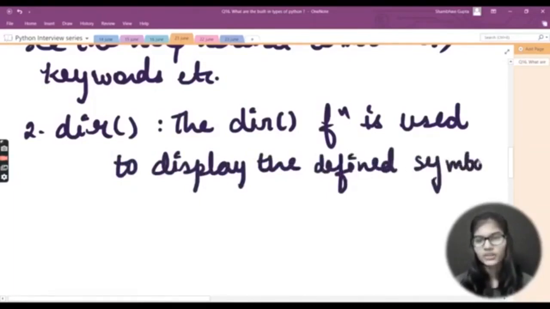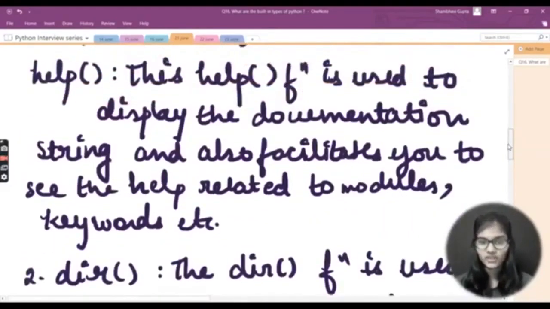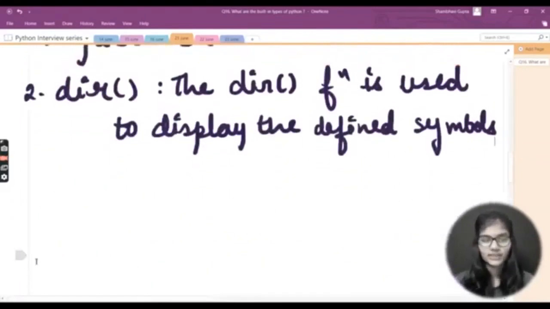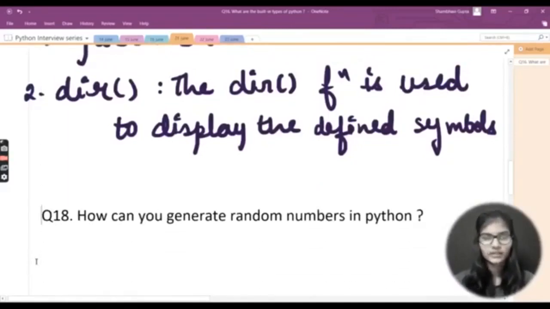Whenever you want to display the defined symbols, dir is the function which is used. So this is the use of both of these functions. The first one was help and the second one is dir. Help is used to display the documentation string, and dir is used to display the defined symbols. I hope you got an idea of what these are used for.